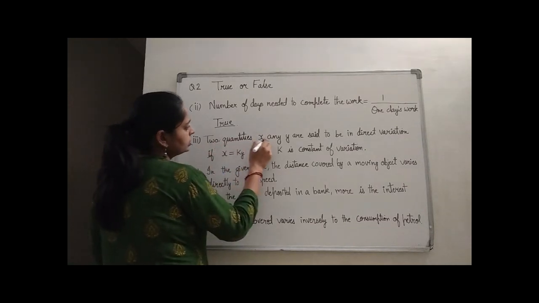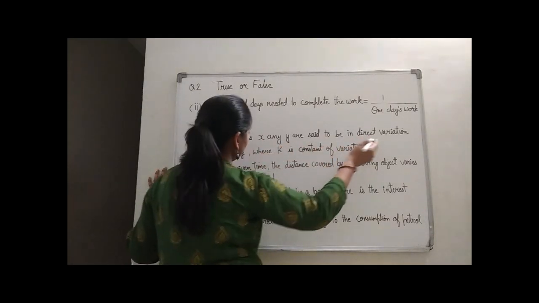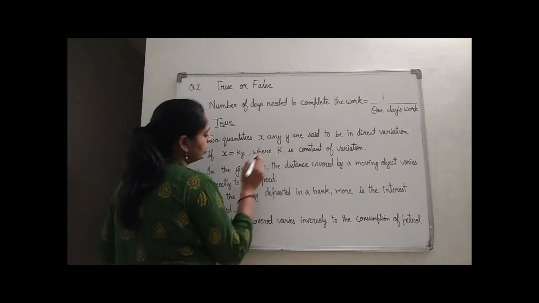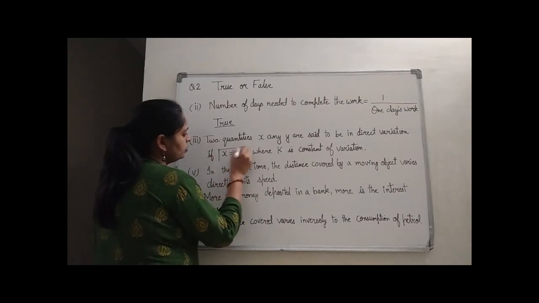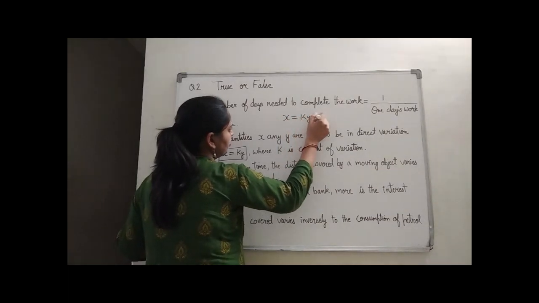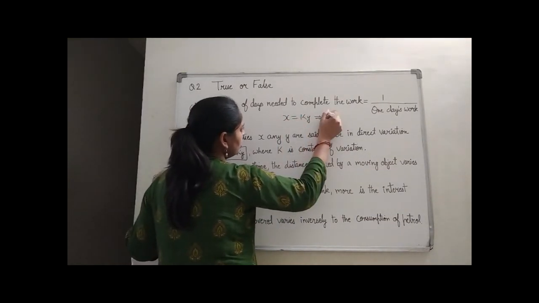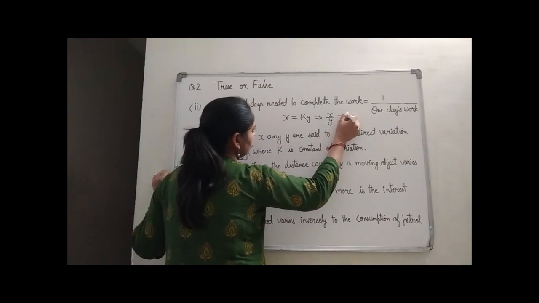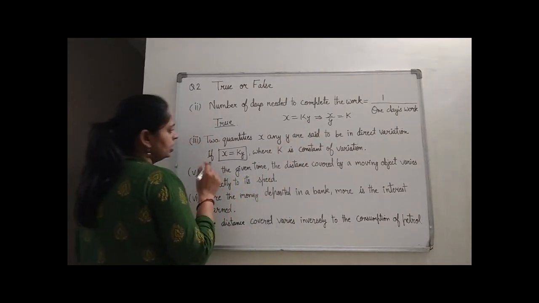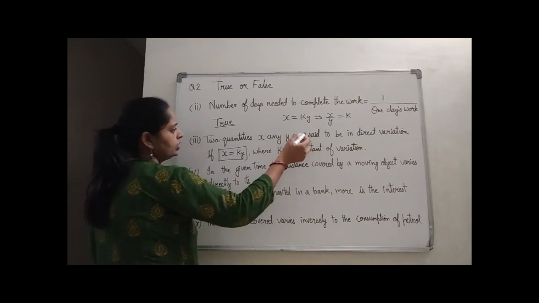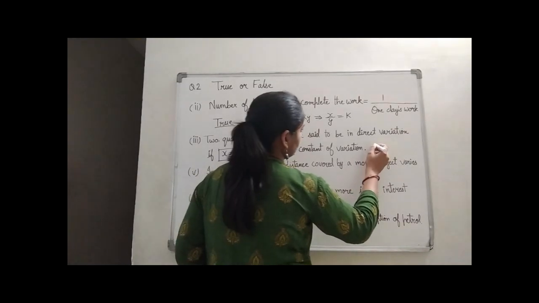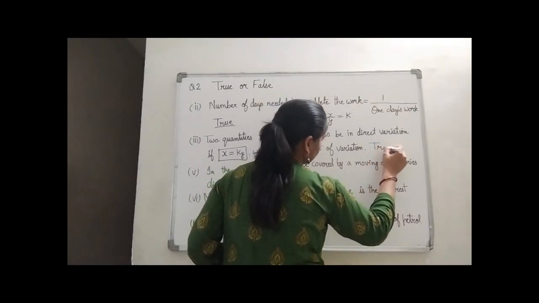Two quantities x and y are said to be in direct variation if x is equal to ky, where k is the constant of variation. Now if x equals ky, what is happening? X upon y will be equal to k. And what is k? K is a constant. So x upon y will become constant. Whenever x upon y is constant, x and y are directly proportional or in direct variation. So this is a true statement.